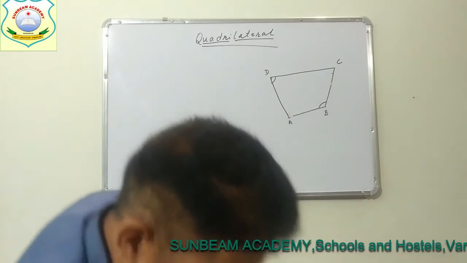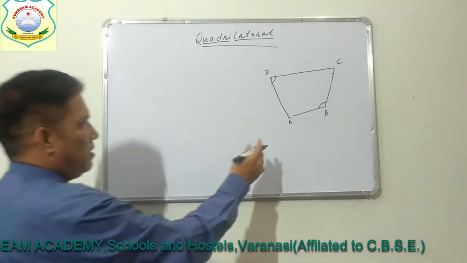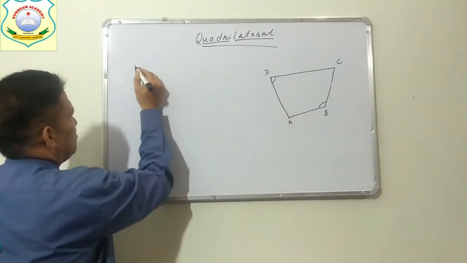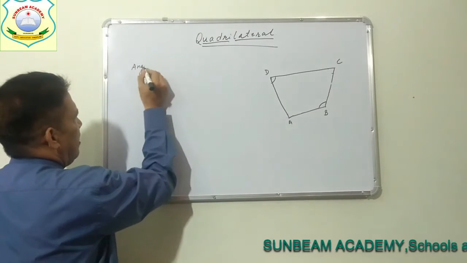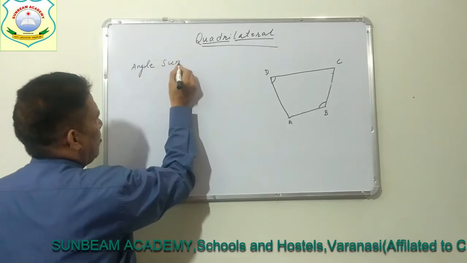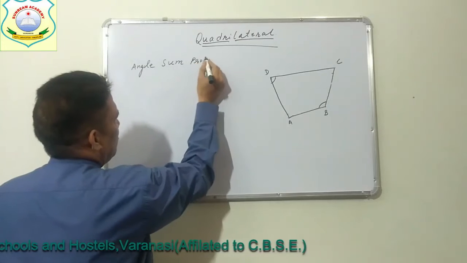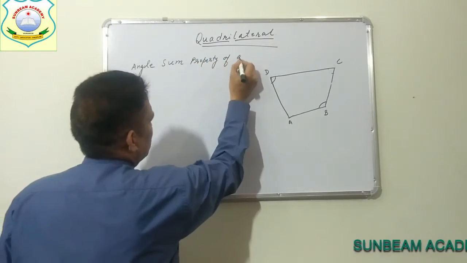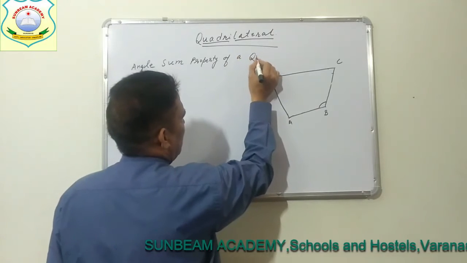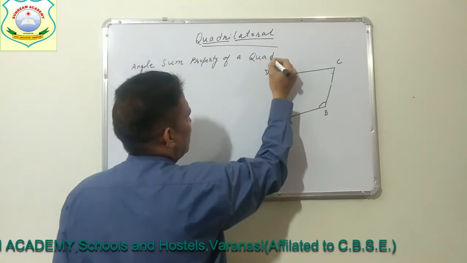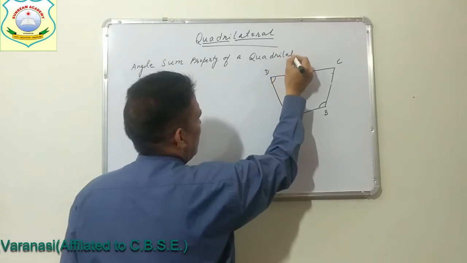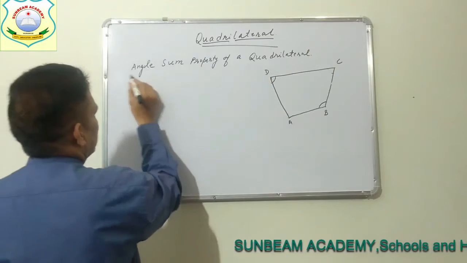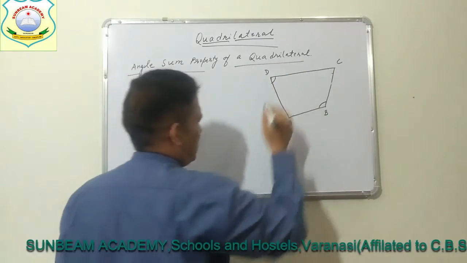Next we are going to study a very important property of quadrilateral, that is the angle sum property of a quadrilateral.